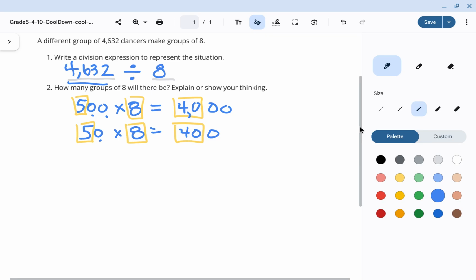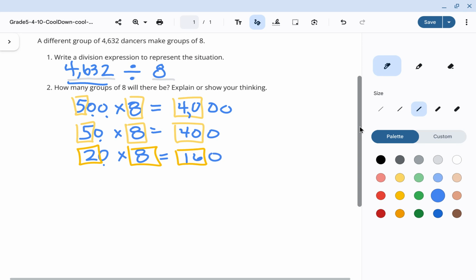But I still have 232 dancers that I still can sort and I still can go ahead and put into groups. So let's go ahead and let's do 20. Well, if we do 20 times 8, right, we're still thinking about 2 times 8, which is going to equal what? That's going to equal 16, and there's 1 zero outside my basic fact.